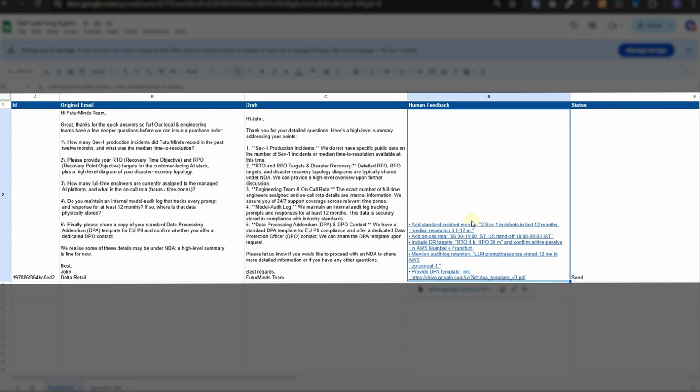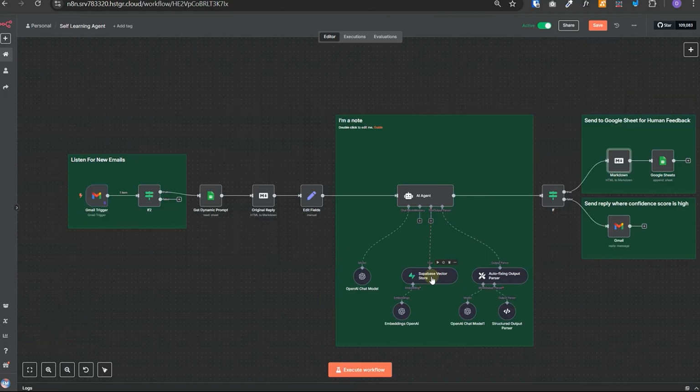In our demo, we added this content giving some details about how many sev2s were received, on-call details, and link to the DPA template link. And once the status is updated to send, the second workflow gets triggered. So this AI agent has access to the Supabase vector store, and that Supabase vector store contains embeddings created out of the company docs. So it already has the knowledge about the access to the company knowledge base.